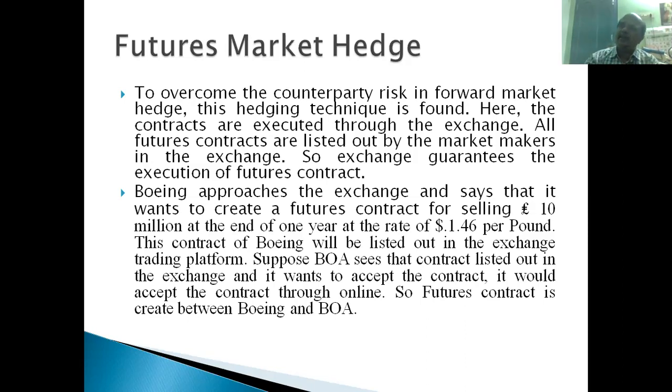Bank of America sees that, right? Bank of America comes to know that this is a deal available from one party: 10 million pounds is available for sale at the rate of $1.46 per pound. So Bank of America accepts this deal, right? Bank of America buys this deal. Boeing is selling this future deal, and Bank of America is buying this future deal, right? There's a small difference between a forward contract and a futures contract. The exchange is standing in between, right?